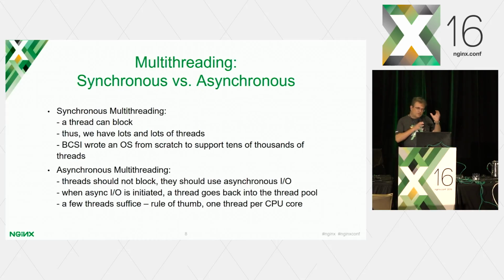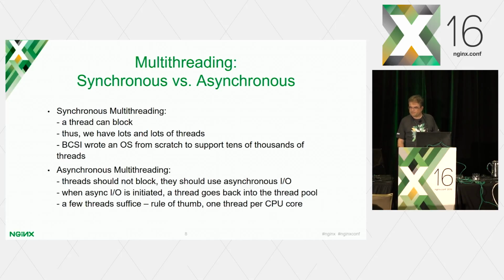So now let's focus a little bit on synchronous versus asynchronous multithreading real quick. As we all know, NGINX is asynchronous, right? Which is the way it should be, but just for the sake of argument, let's talk about synchronous multithreading a little bit. Each and every thread can basically block on I/O, be it file I/O, network I/O, or database. And thus we need lots and lots of threads because some of them, or many of them, could be blocked.